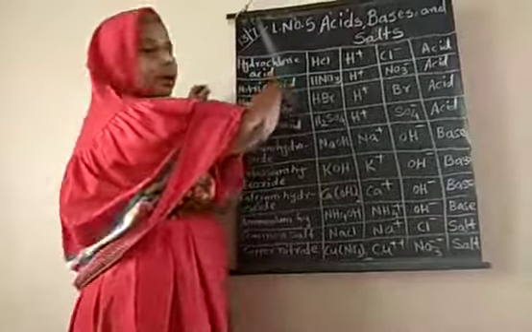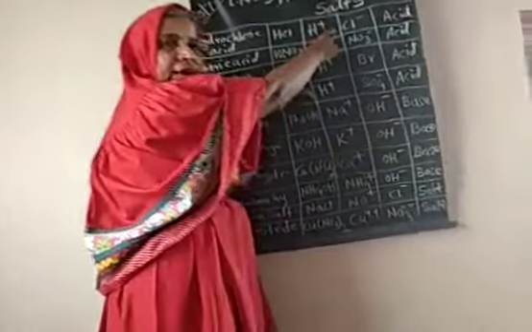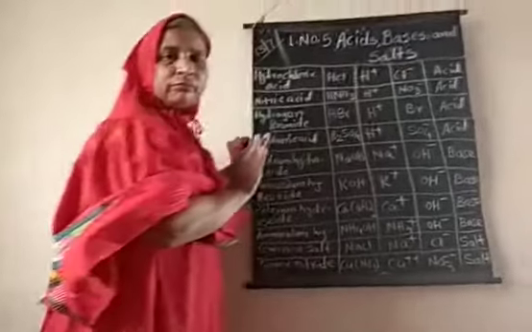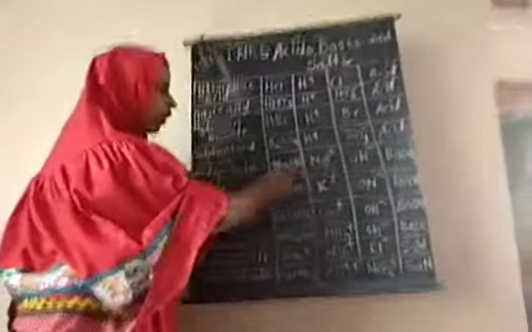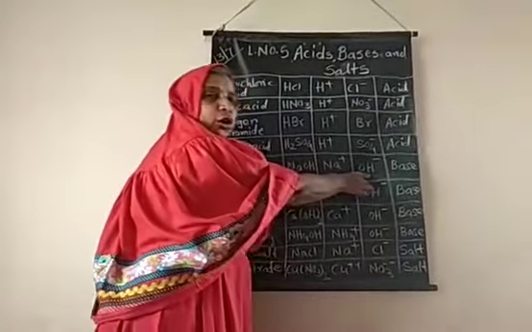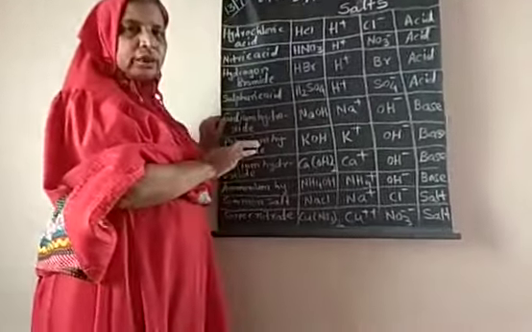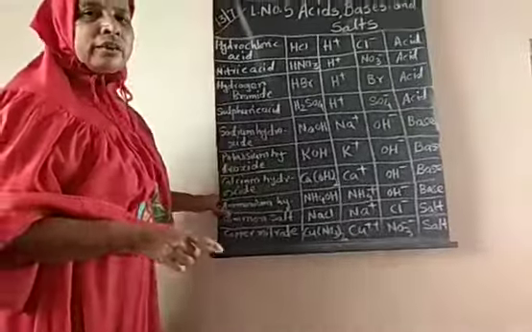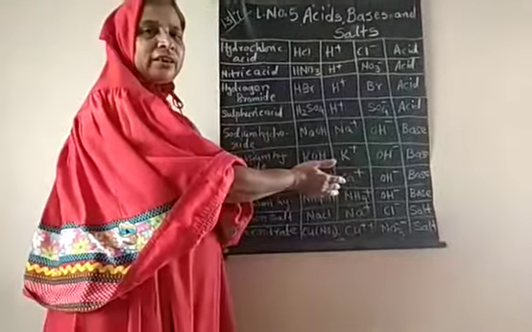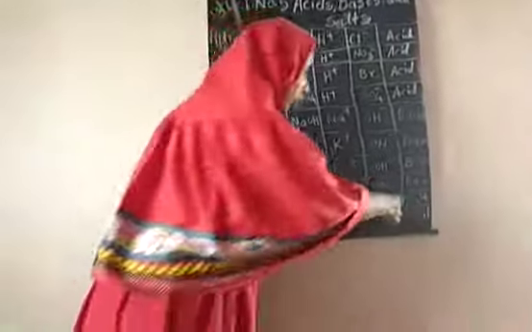The chemical where the basic radical is H plus is known as acid, and the chemical whose acidic radical is OH minus is known as base, and the chemicals or mineral substances whose basic or acidic radical is neither H plus nor OH minus are known as salt.